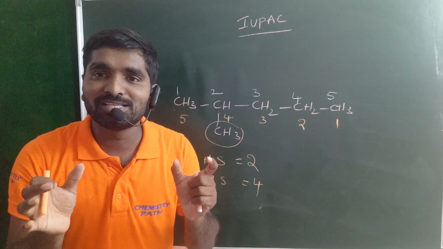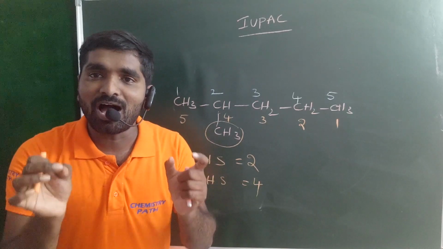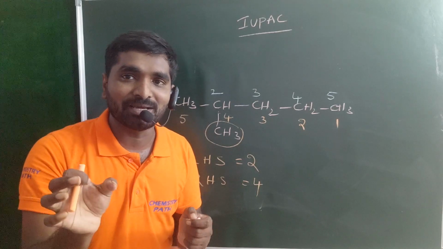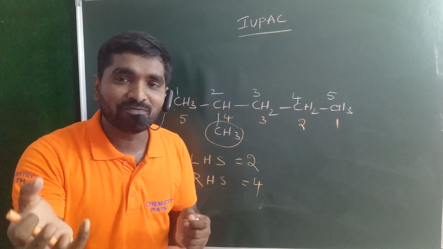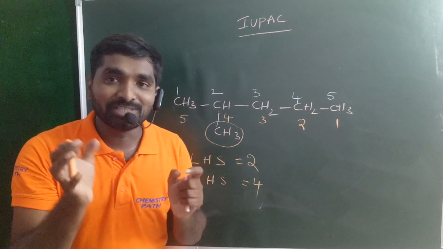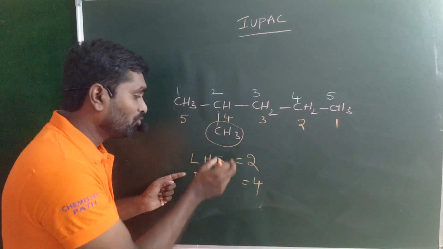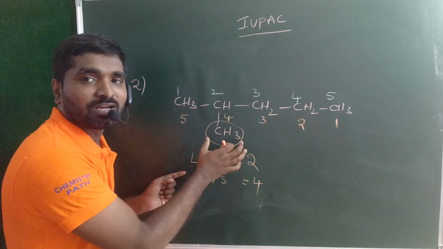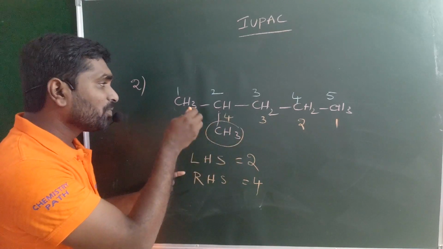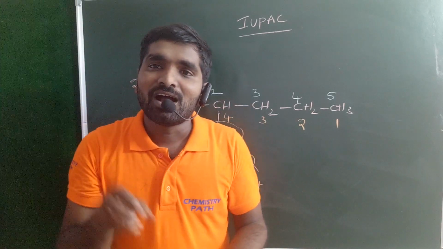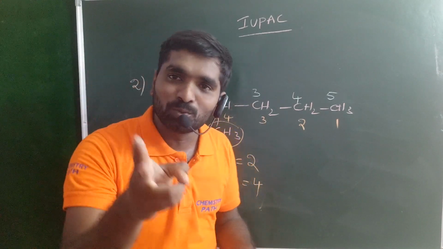According to the IUPAC rule, the substituent always gets the least number when you are naming the organic compound. So 2-methyl is the correct one, 4-methyl is the wrong one. So that is IUPAC nomenclature rule number 2.